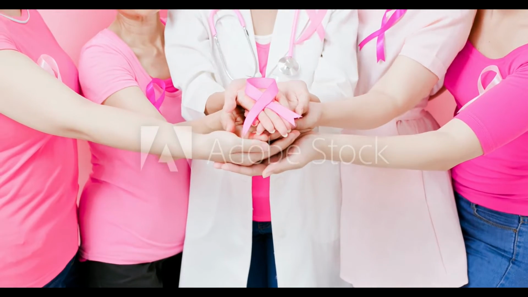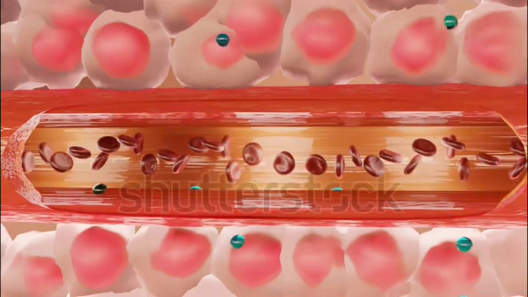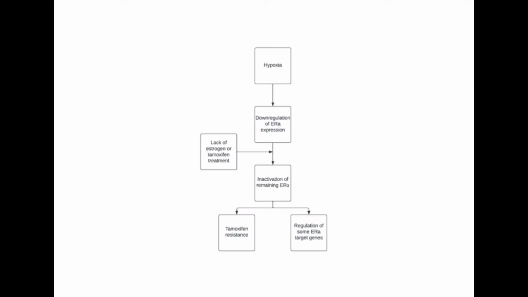One potential solution may be via the role of hypoxia, whereby more than 50% of solid breast tumours have a hypoxic microenvironment, hypoxia being a state of low oxygen concentration at the tissue level. It's possible that hypoxia can downregulate ERA expression, but through the application of tamoxifen treatment, which is effectively replicating a lack of estrogen, remaining ERA is inactivated. Interestingly, it seems that hypoxia can simultaneously generate tamoxifen resistance, in which the cancer no longer responds to tamoxifen, whilst regulating a fraction of ERA target genes, whereby it was previously thought these were mutually exclusive due to ERA inactivation.